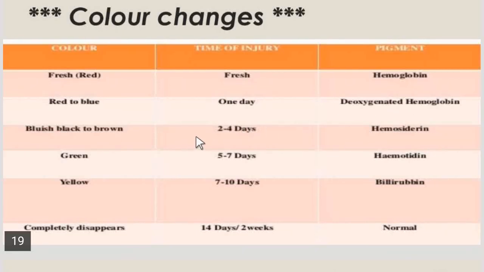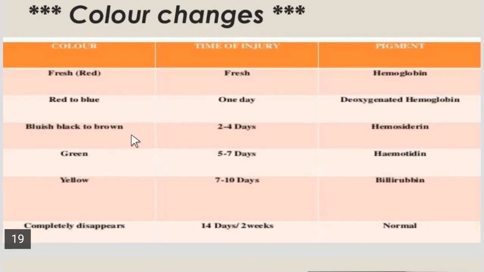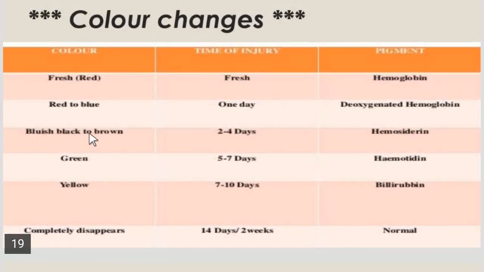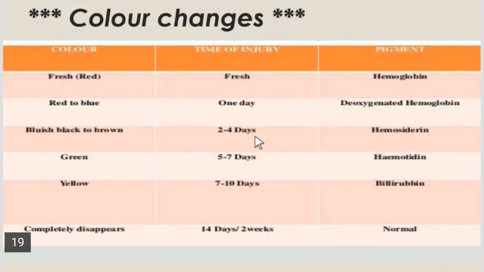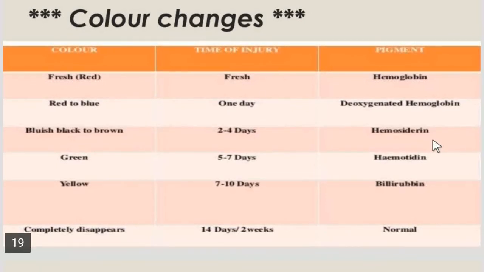So within 2 to 4 days, the bruise changes from blue to dark blue or purple, due to the breakdown of hemoglobin into a pigment known as hemosiderin. It is an iron-containing pigment, dark blue or brown in color, so it gives the bruise a dark blue, brown, or in some cases purple color.